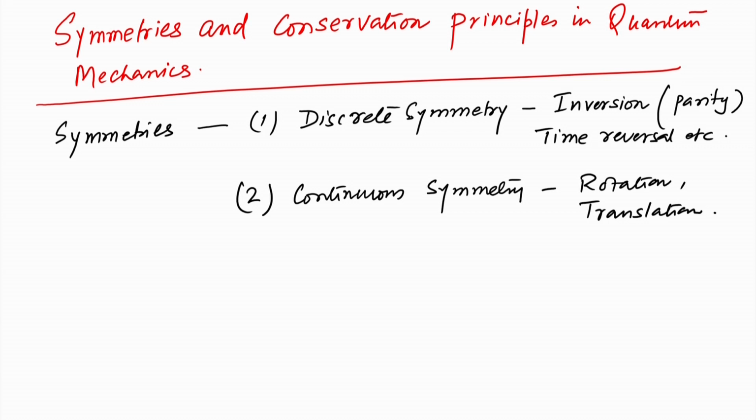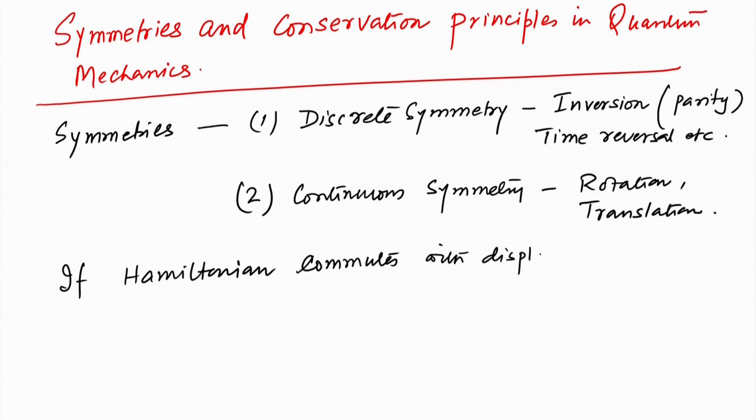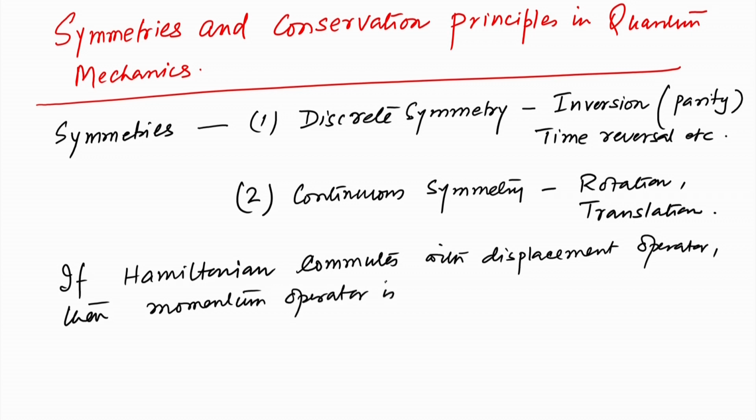So, for example, if the Hamiltonian commutes with a displacement operator, then the momentum operator is a constant of motion, or in other words, this implies that momentum is a conserved quantity.